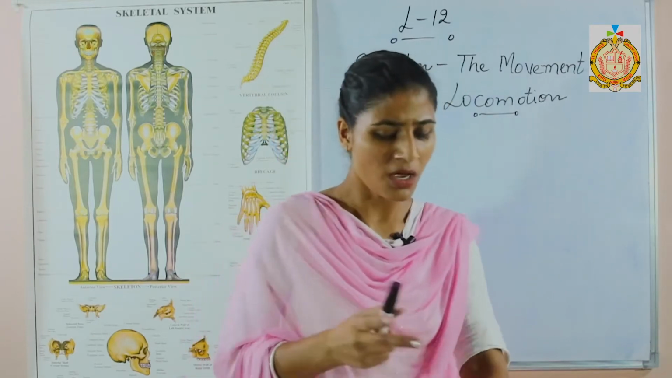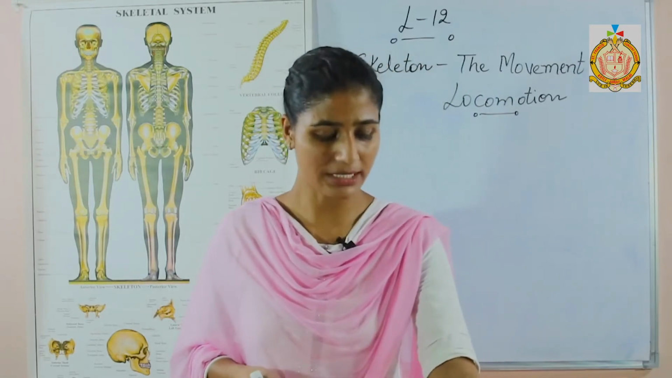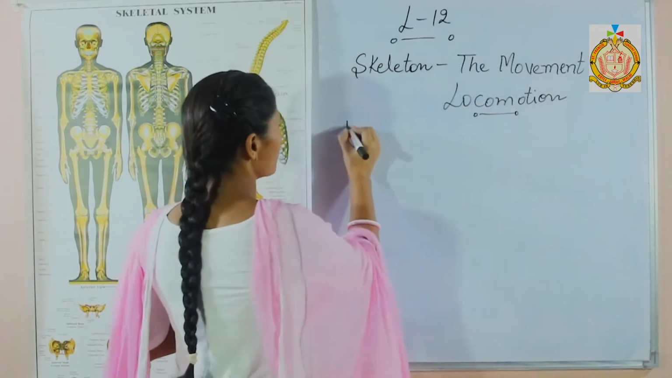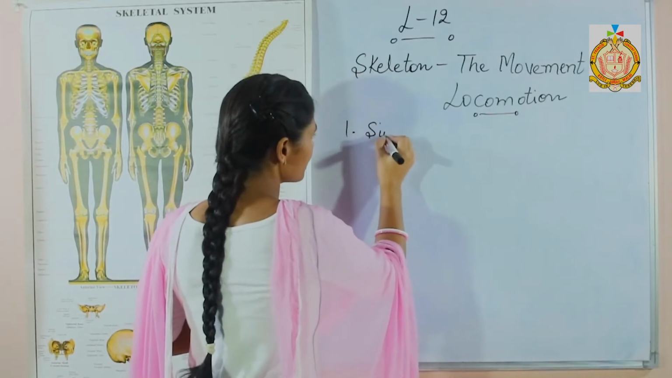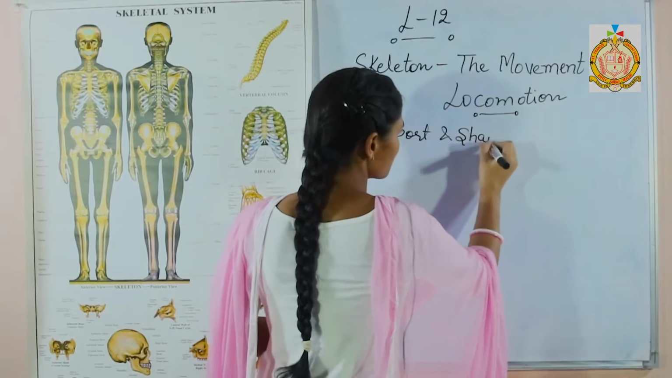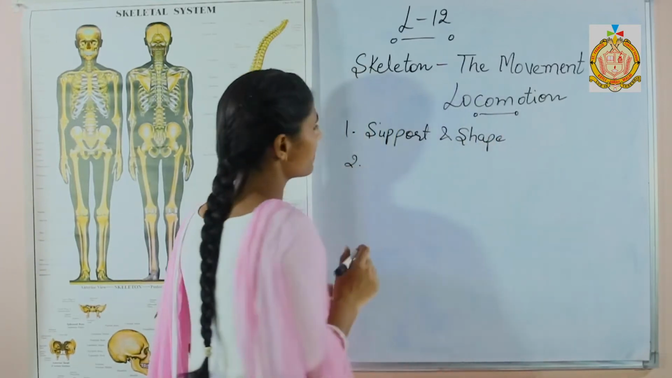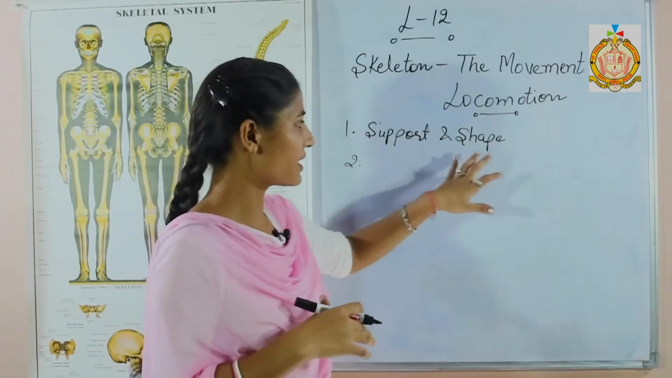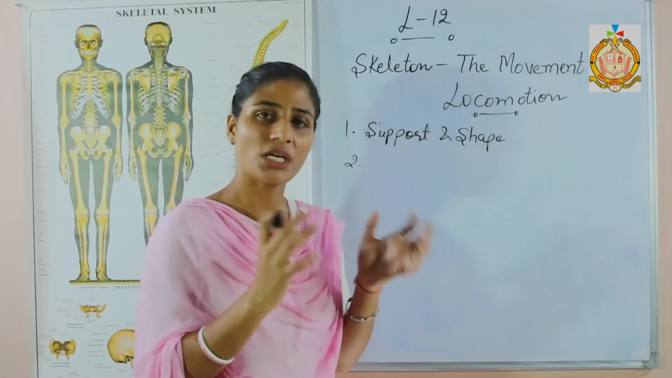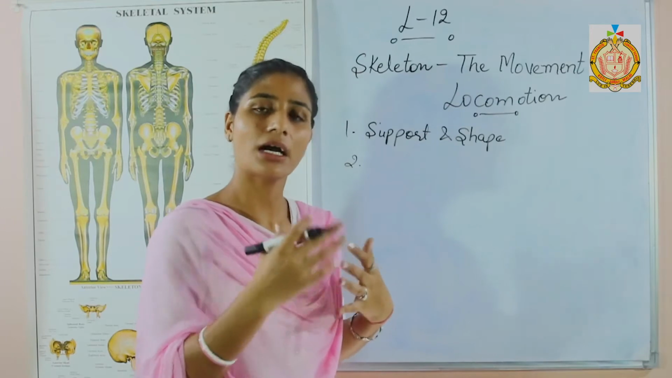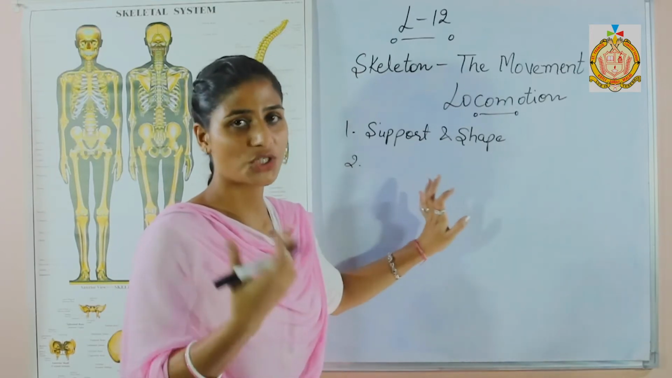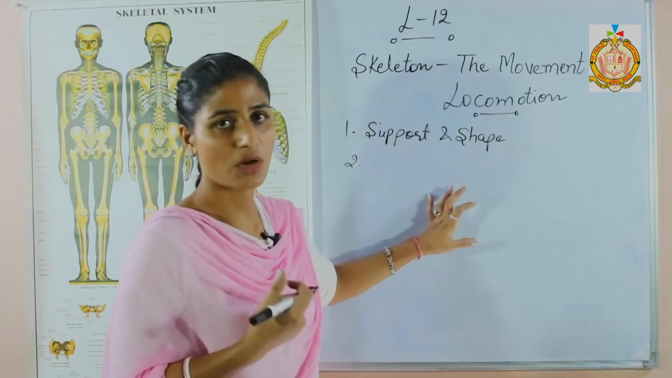Let us begin. Functions of the human skeleton system. Firstly, what are the functions? First is support and shape. The skeleton system gives our body a proper shape as well as proper support. Whatever the shape of the bones is, our body also acquires that shape, so it is responsible for giving us shape as well as support.